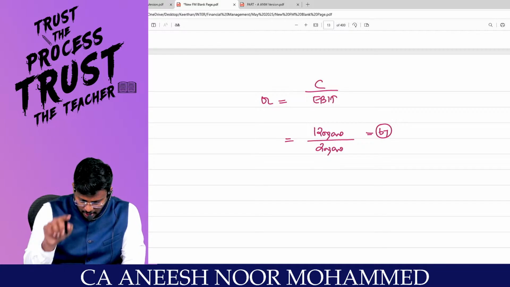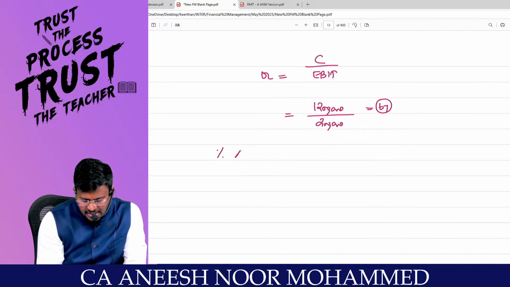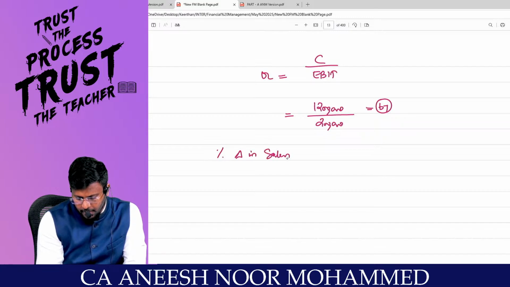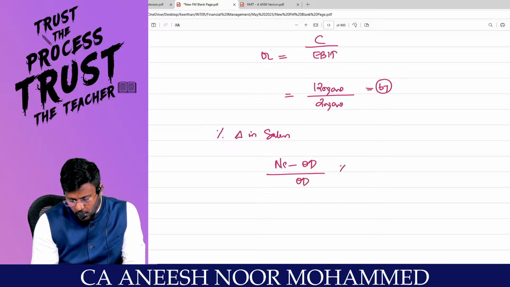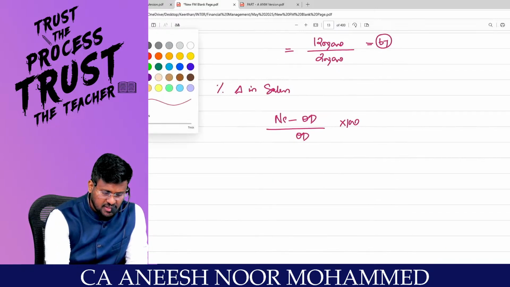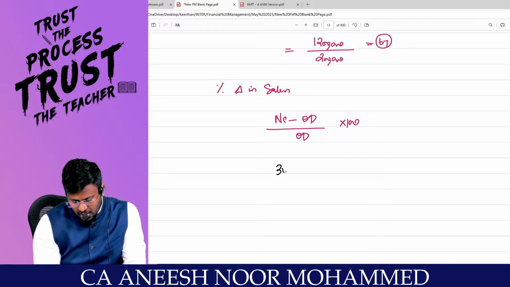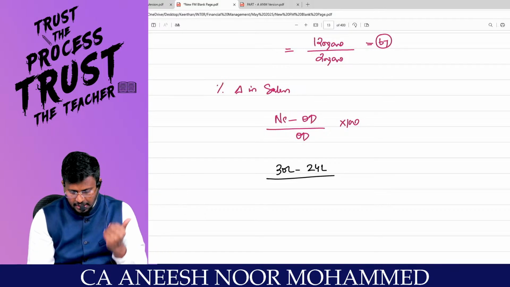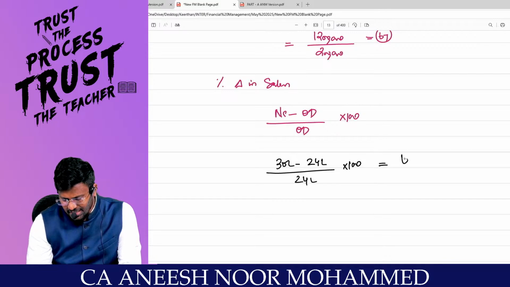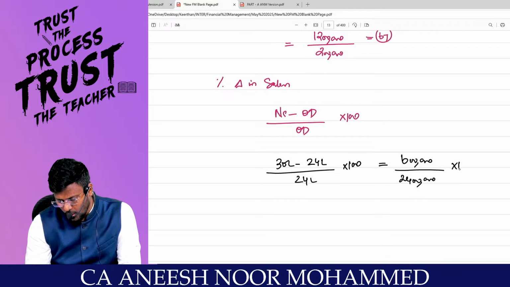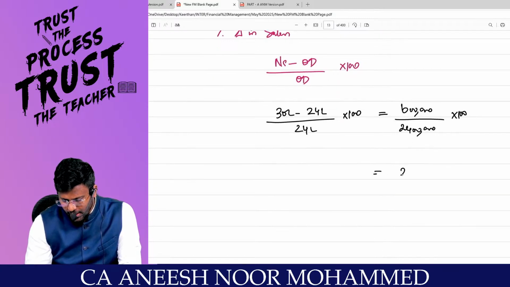Comfortable? Now I am going to calculate the percentage change in sales. Are you all really with me? Which is nothing but new sale minus old sale divided by old sale into 100. Comfortable, sir? What is the new sale? 30 lakhs minus old sale 24 lakh. The difference they themselves actually given. Divided by old sale 24 lakhs into 100. Comfortable? That means 6 lakhs divided by 24 lakhs into 100 comes to 25% is the percentage change in sales.